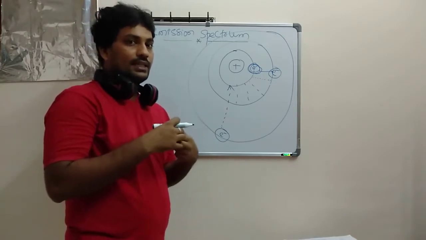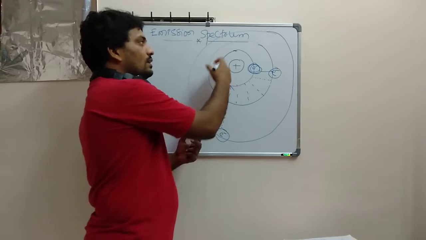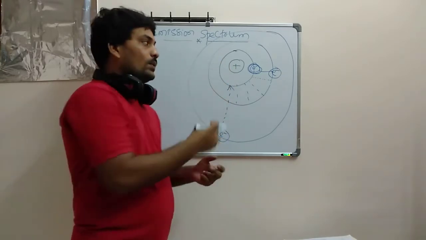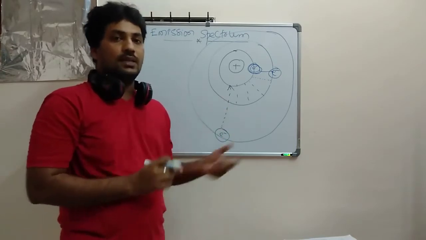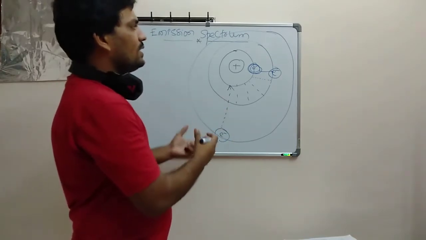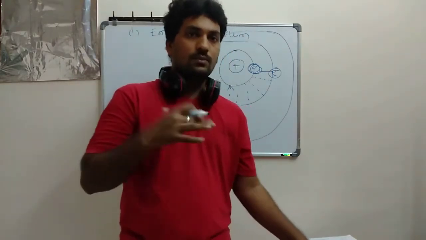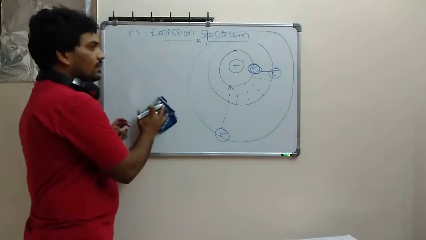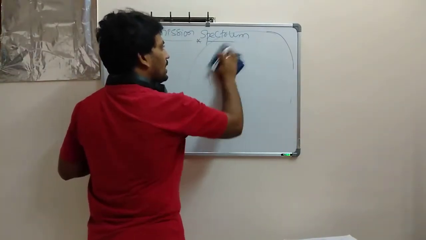Whenever it takes the energy, and when it is going back, whenever it is reaching back to its original position, its original orbit, then I can say this is an emission spectrum. So in emission spectrum, how can we study the hydrogen atom here? This is the same pattern I am going to follow. This is the example I have taken. How can we study the hydrogen atom for it?